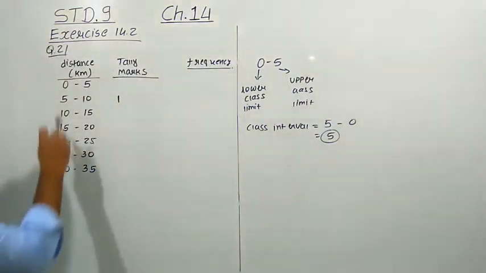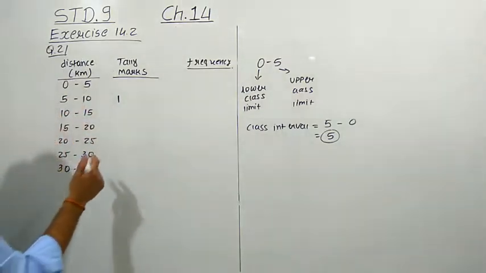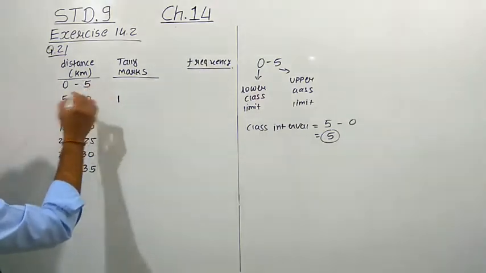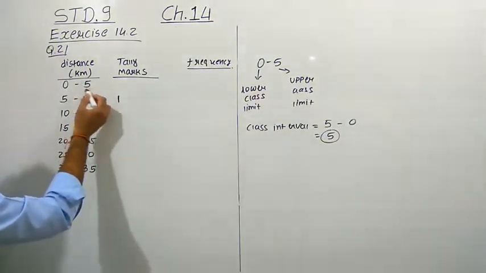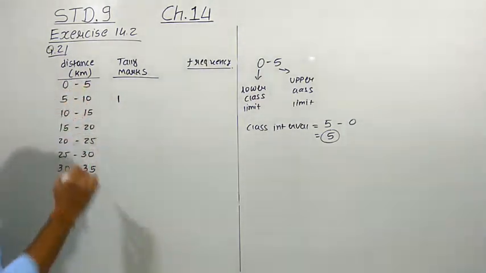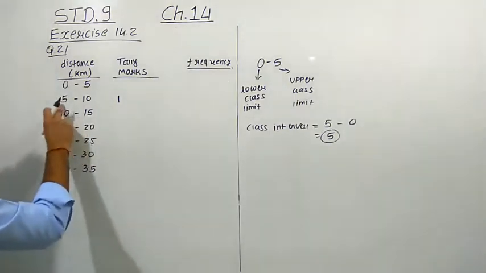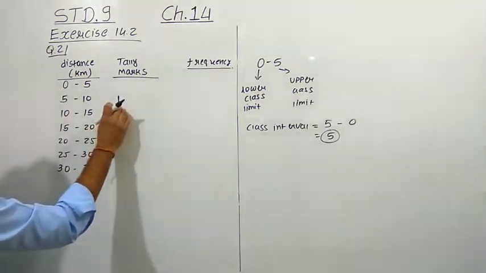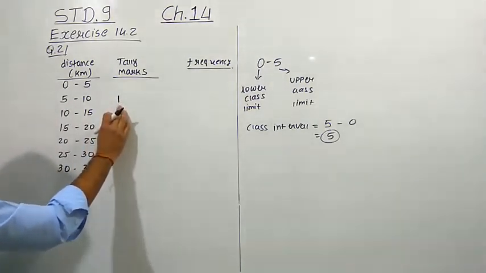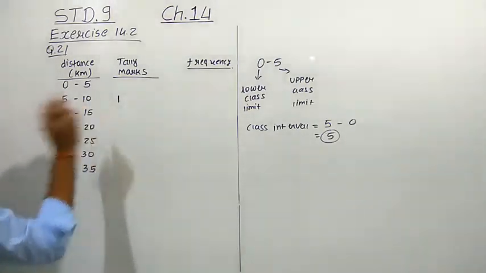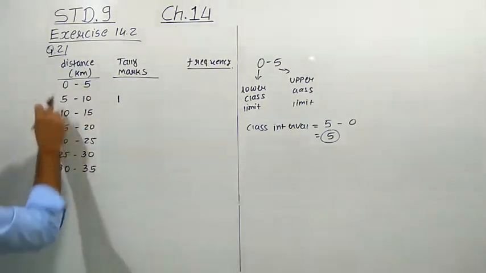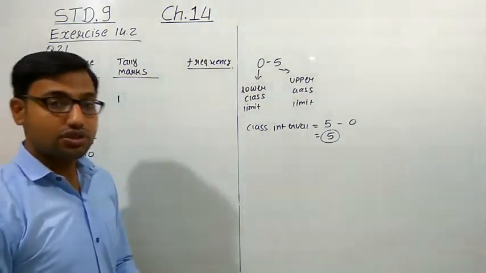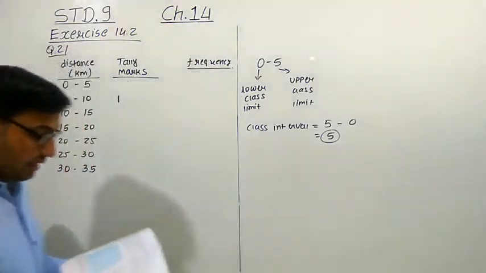Okay, so one more thing, whenever the data is at the boundary, 0 to 5, 5 we do not have to take as an upper class limit, we have to take it as a lower class limit. So the 5 for this group is the lower class limit. That is why we have to put the mark in the next group. Okay, so this is how we have made the groups, and that is why it is called the grouped frequency distribution table.